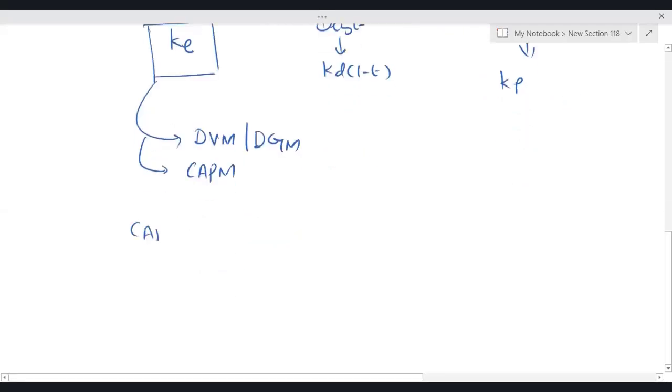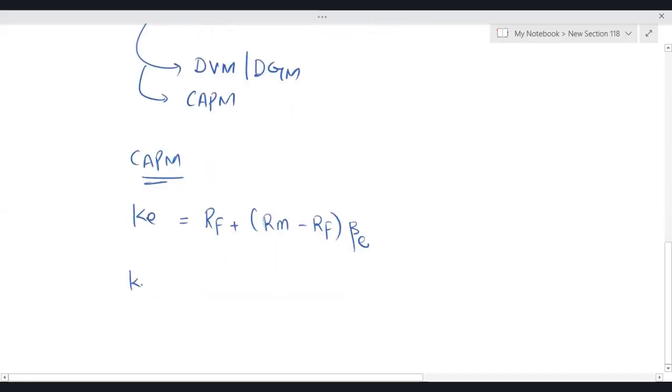CAPM, capital asset pricing model. The formula is very simple. KE is equal to RF plus (RM minus RF) times equity beta. KE, of course, is cost of equity.